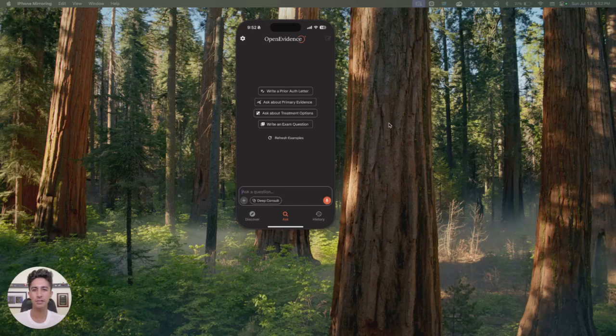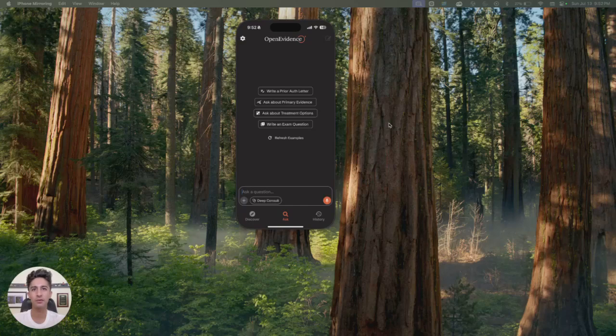OpenEvidence is like ChatGPT but built for clinicians and folks in the medical world. It's an AI-powered search engine. It's a large language model, but it's not trained on everything on the internet. It's trained on medical-related items, PubMed, clinical trials, meta-analyses, and it sources all of its recommendations.